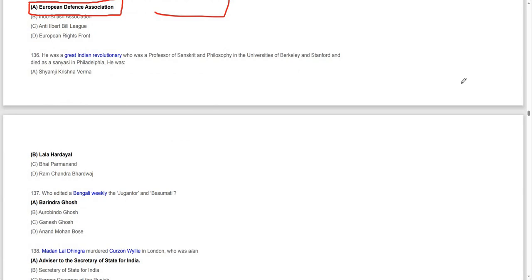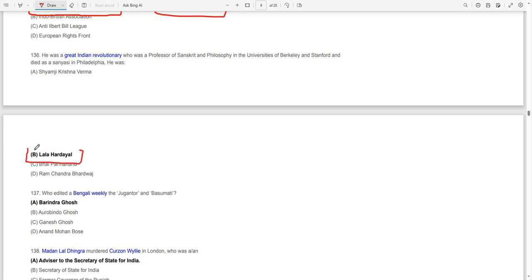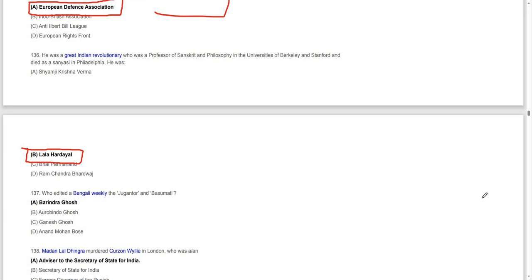He was a great Indian revolutionary who was a professor of Sanskrit and philosophy at the University of Berkeley and Stanford, and died as a sannyasi in Philadelphia. He was Lala Hardayal. So Lala Hardayal was the one.